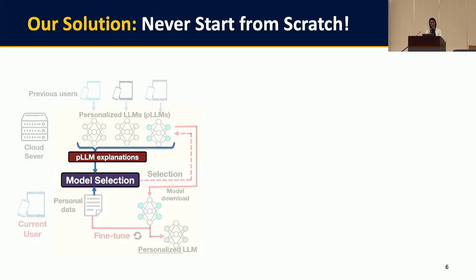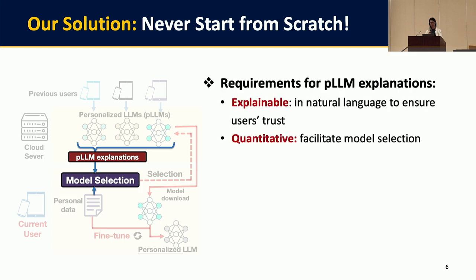So to ensure high accuracy, we require that the explanation should meet these two requirements. The first is that to ensure the user's trust in our framework, the explanation should clearly describe how the models are fine-tuned in natural language. And the second is to support model selection. The explanation also needs a numerical metric to measure the difference between models.